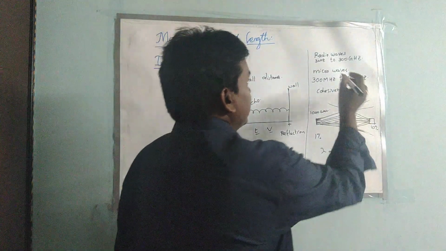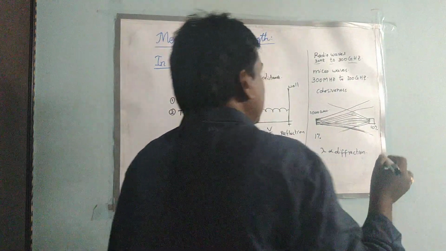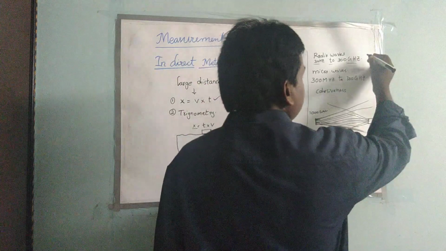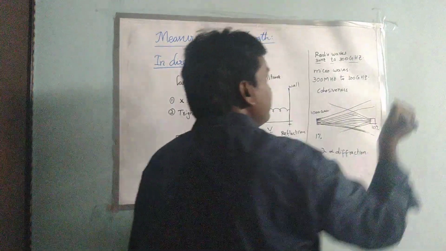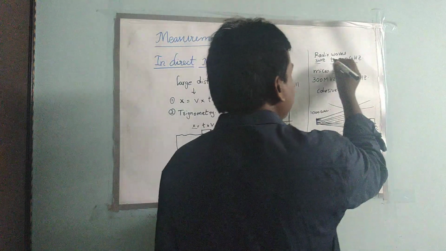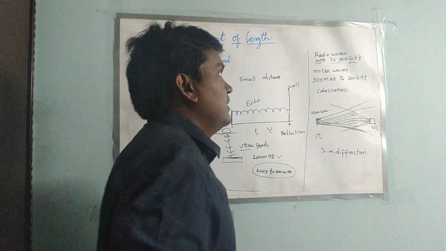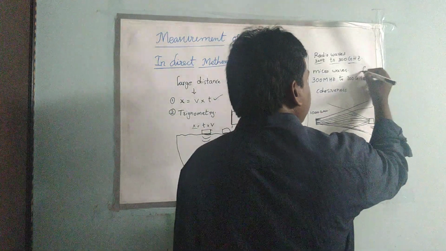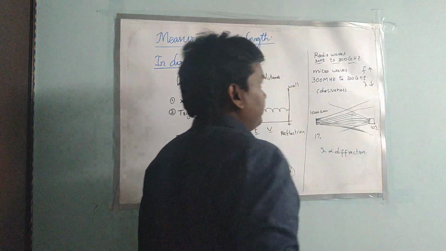See, if you consider here, the radio waves have a high frequency and these radio waves have high wavelength also. Wavelength is high here for radio waves, but for microwaves, frequency is high and wavelength is very less here.